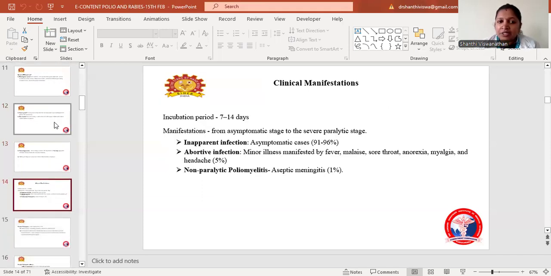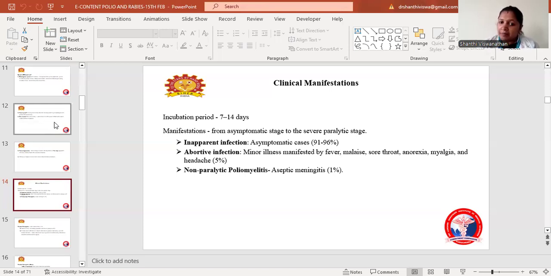Coming to the clinical manifestation, the incubation period for poliomyelitis lasts for 7 to 14 days. It mainly ranges from an asymptomatic stage to a severe paralytic stage. The manifestation is usually asymptomatic, then the patient may go on to the severe paralytic stage. In inapparent infection, the patient will be asymptomatic, which accounts for 91 to 96%.